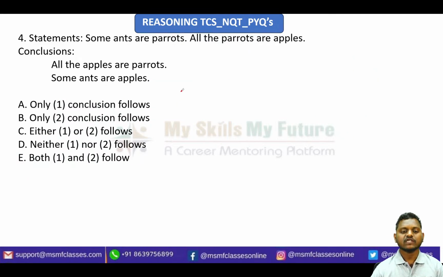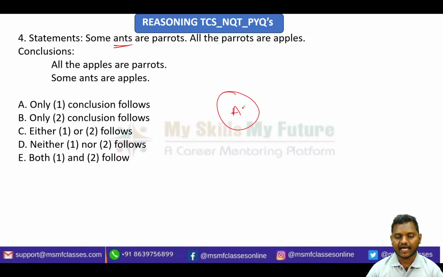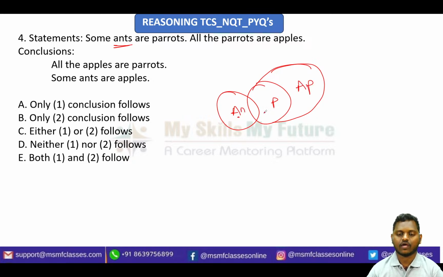Next question. See here. So this is like another syllogisms question. I hope you will solve this question perfectly. Before that, if you want to solve it, you can just pause and try it and see the answer later. But okay, I am just going with the flow, right? So there are given some ants and parrots. So I am just taking ants here and I am taking parrots here. Okay, some ants are parrots and they're telling some parrots are apples. I'm just marking it as AP, I don't use A because I already used it here for ants.